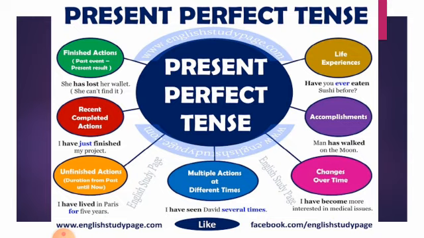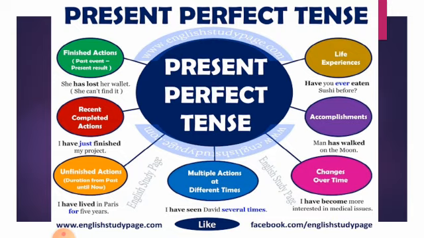She has lost her wallet. It means she lost her wallet in the past and she cannot find it yet. Recent completed: for example, when you say to your teacher, I have finished my work, ma'am. I have just finished my work. It means you have recently finished your work. Unfinished action: I have lived in Paris for 5 years. I have lived in Paris means the thing started somewhere in the past.